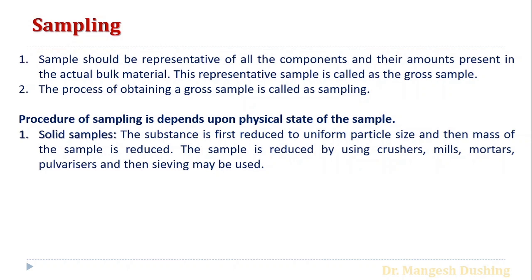Because the surface area should be the same. And then the mass of the sample is reduced. We have to reduce the mass. The sample is reduced by using crushers, mills, mortars, pulverizers, and then sieving may be used. Suppose solid samples are very bulky, like a bigger stone, then we have to use crushers, mills, mortars, pulverizers to make small granules, small particle size like powder. That is called sampling of solid samples.